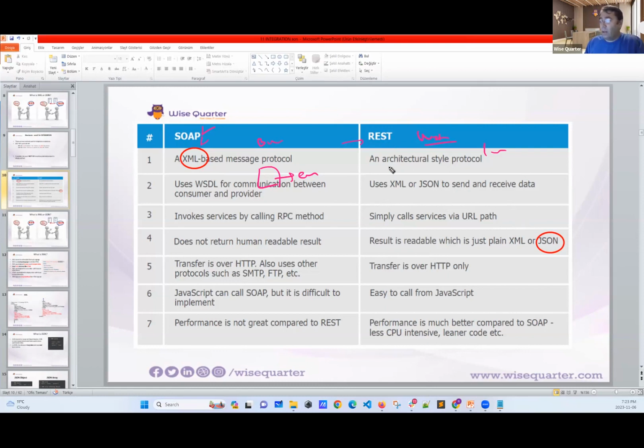And REST API uses HTTP. These are technical things you don't need to remember at all, but somehow you should be aware of. And this is easy to integrate with JavaScript, but JavaScript is a little bit tough to use here, which means if you are using an application which is based on JavaScript, then you need to go with REST API. These are the things, my friends. It's not that important, just you should understand that we have 2 main branches about the communication language, protocol. One of them is SOAP, the other one is REST, and we are going to learn REST API.